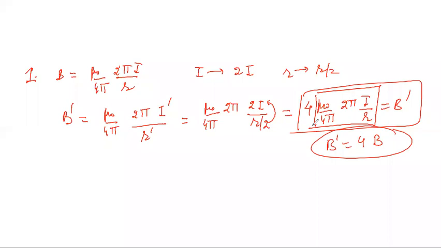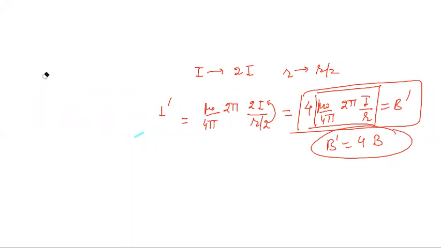Next is: consider a tightly wound 100-turn coil of radius 10 centimeter carrying a current of 1 ampere. What is the magnitude of the magnetic field at the center of the coil, right? So again, the same formula will be used. We need to find out what will be the magnetic field in this particular case. I've been told that there are 100 turns, the radius is 10 centimeter and the current is 1 ampere, right? So keeping all those things in mind, I need to find out the expression for the magnetic field. So let us just move towards that.